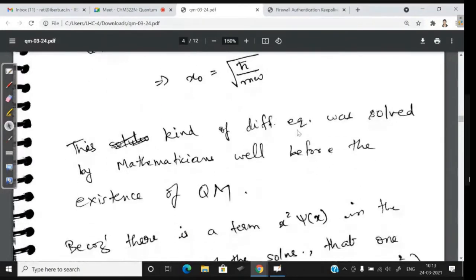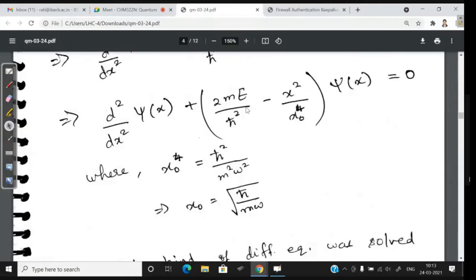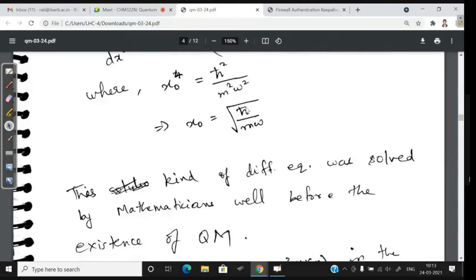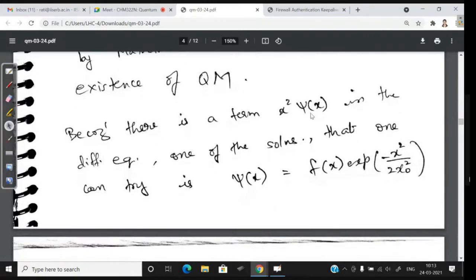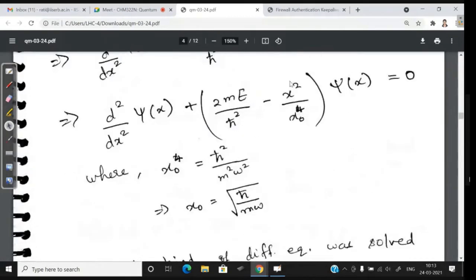This kind of differential equation was solved by some mathematicians long before quantum mechanics came into the picture. So we have to thank them for solving such an equation, because when quantum mechanics was written, they could just use that result. Now, because there is a term like x square into psi of x, you can see it here.